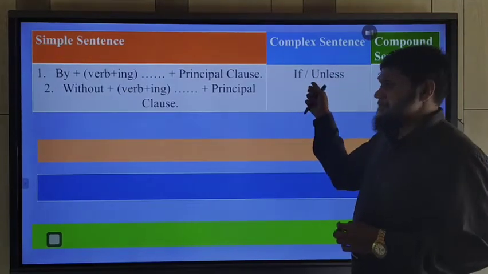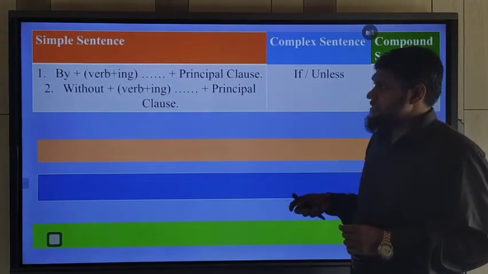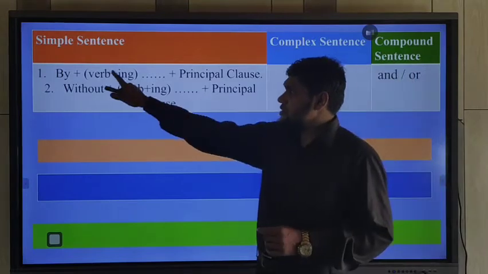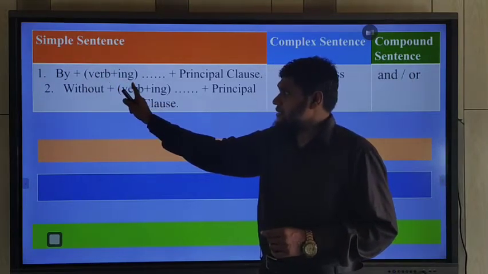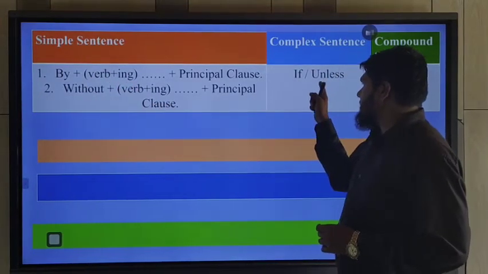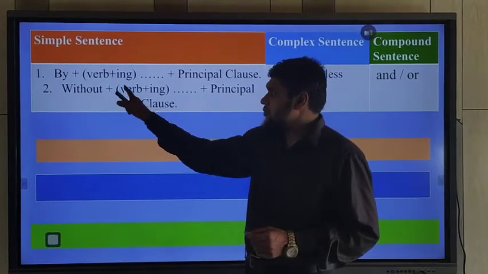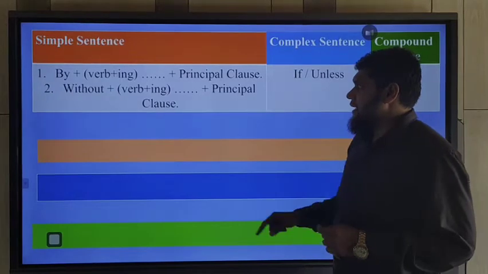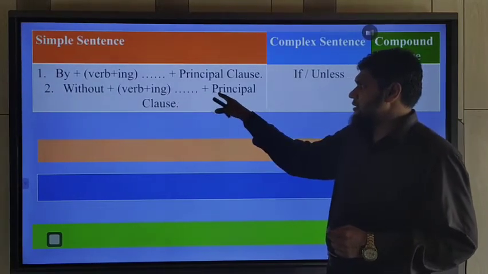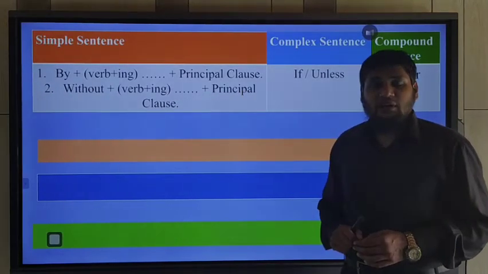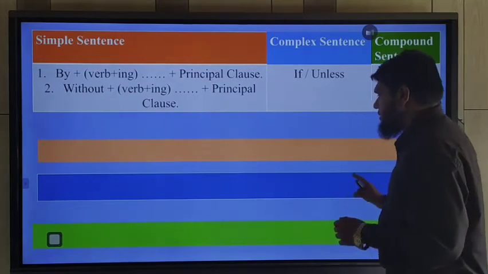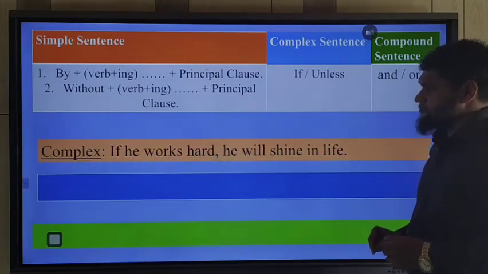If the sentence is in affirmative form, you should use by plus verb plus ing. And if the sentence is in negative form, you should use without plus verb plus ing. And the extension part, and then you should use the principal clause. Okay, so let's practice it.